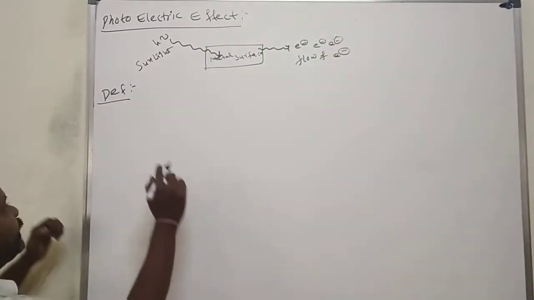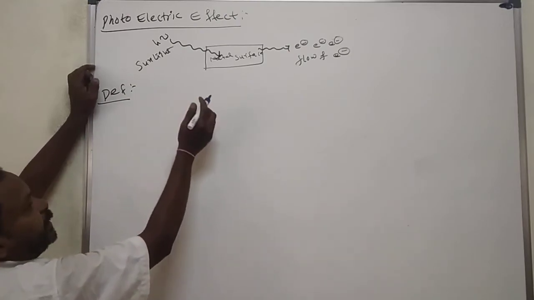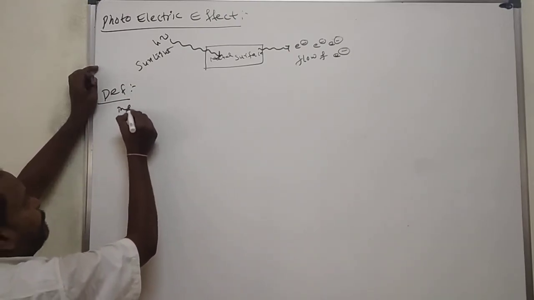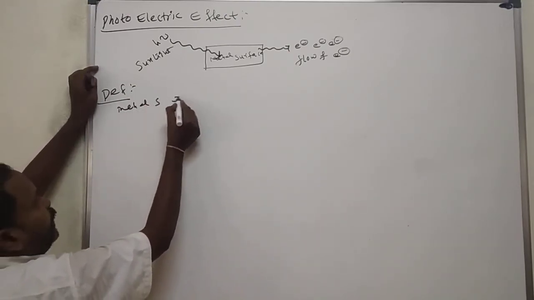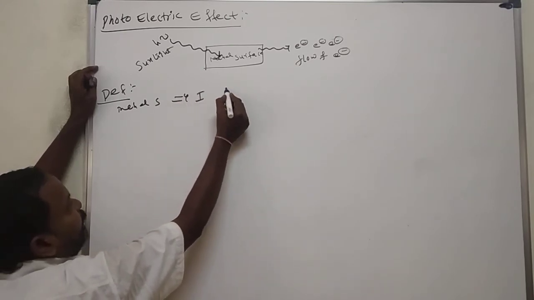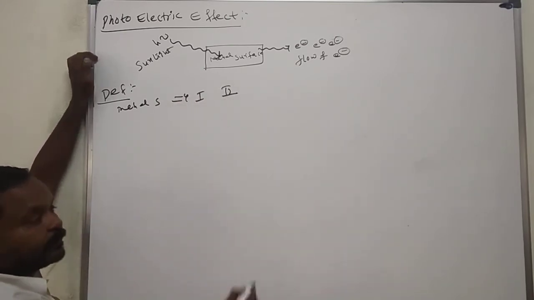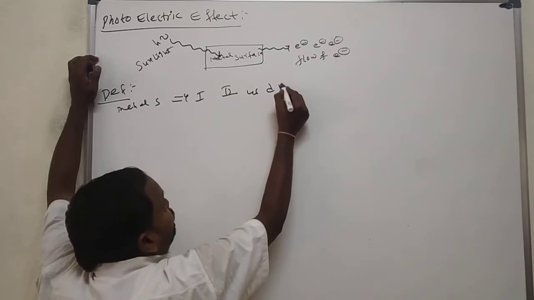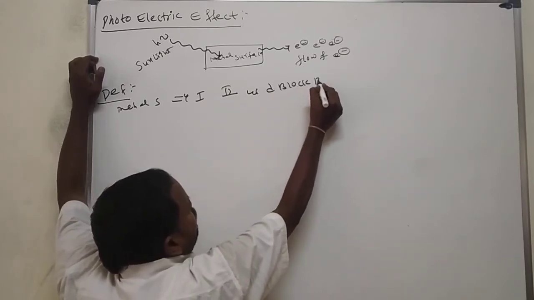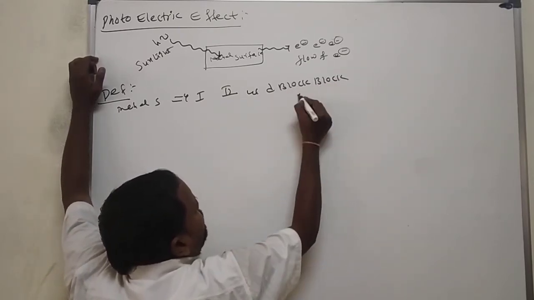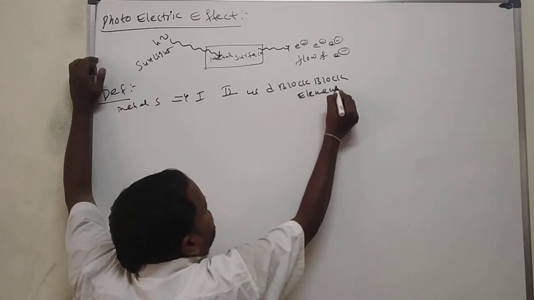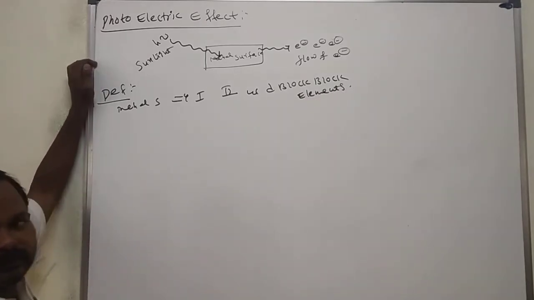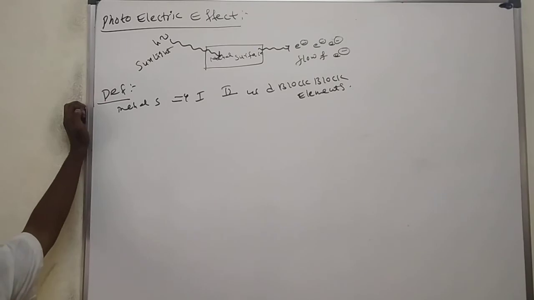This photoelectric effect is exhibited by different metals: first group elements, second group elements, and some of the d block elements. First group elements are lithium, sodium, potassium, rubidium, cesium.